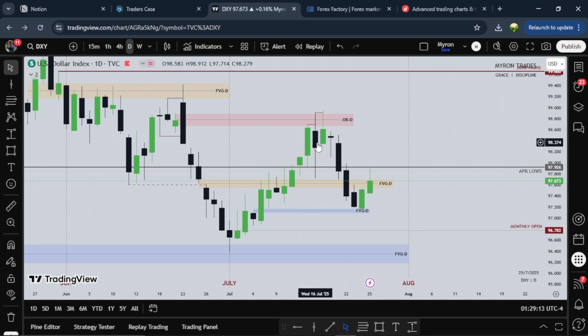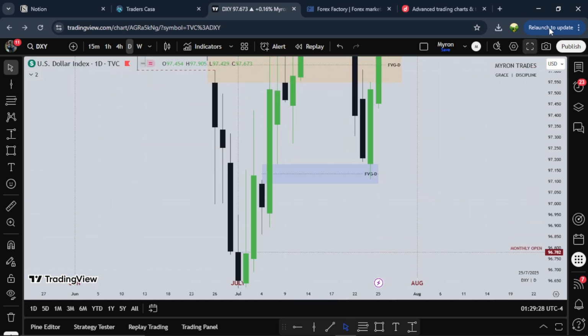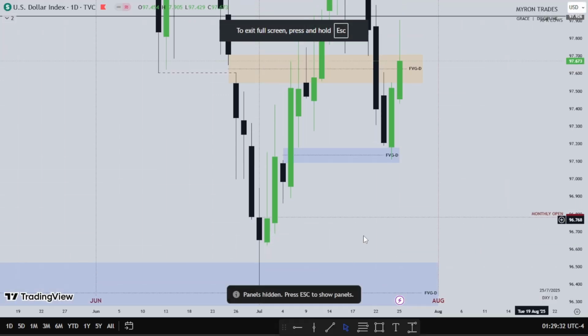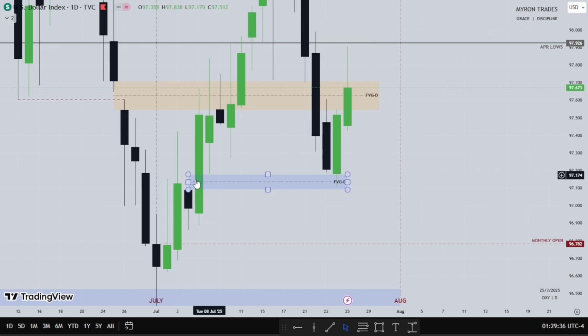This is Monday, Tuesday, Wednesday, Thursday, and Friday. So we have Monday trading lower, Tuesday trading lower, Wednesday trading lower into this small daily fair value gap. So we see dollar trading into this fair value gap in the daily time frame, finding support on Thursday, trading higher, Friday trades higher.